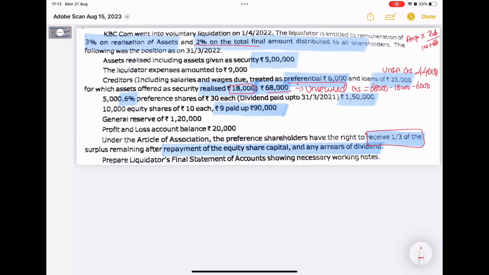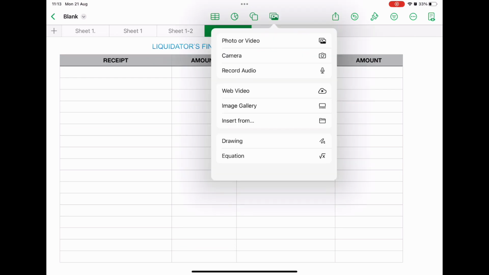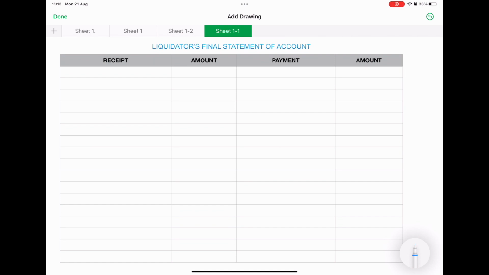Okay, let's solve the problem now. The format is receipt amount, payment amount. As usual, we are going to start with the debit side, receipts. First, the asset realized value we are going to start with. Asset realized 5 lakh. This is the value they have given. This asset realized includes securities realized. Next, the total will be 5 lakh.